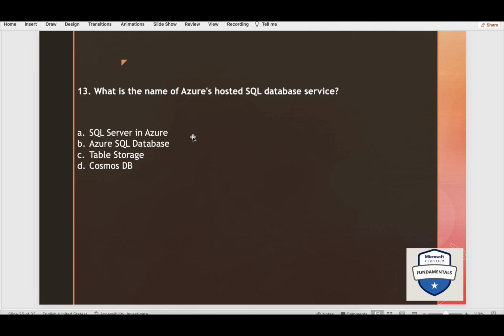Now, what is the name of Azure's hosted SQL database service? This is very, very easy. You would have already gone through that. Basically, it's called Azure SQL Database. Okay, do read this article also.